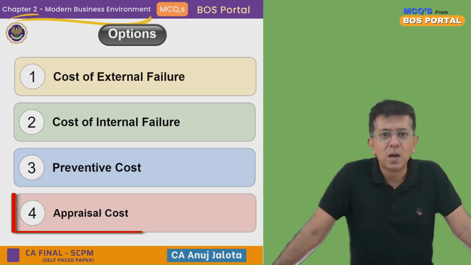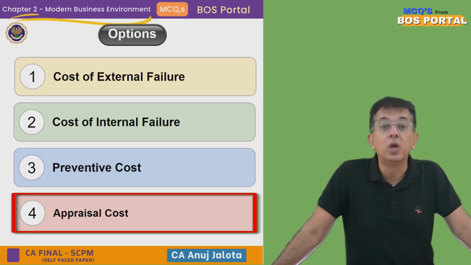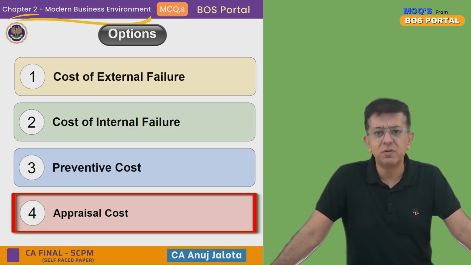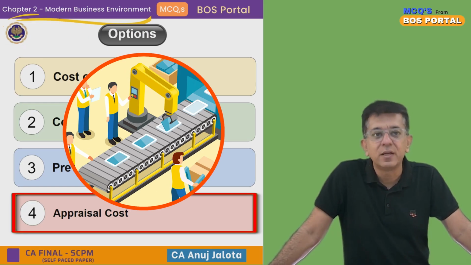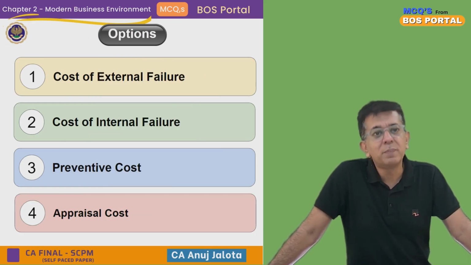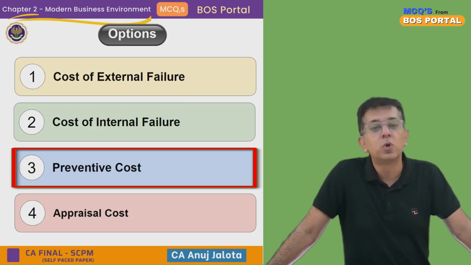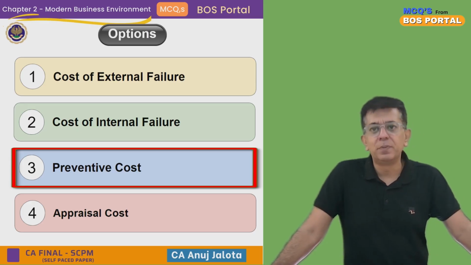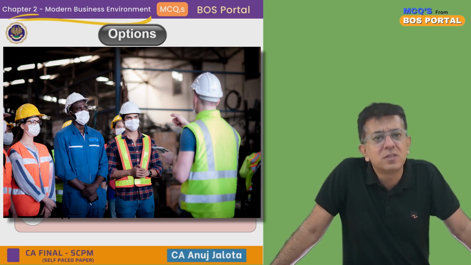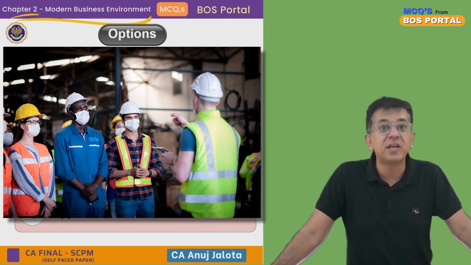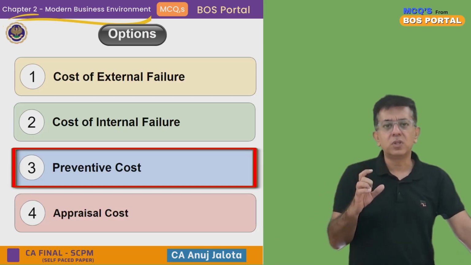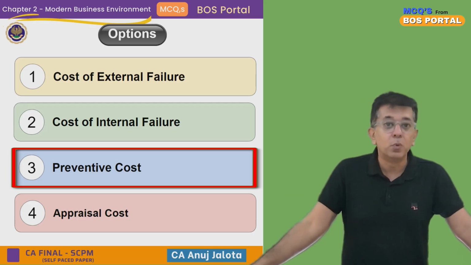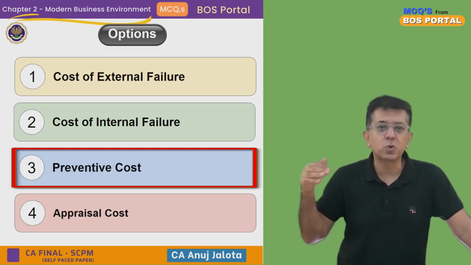Let me describe all these costs, starting from the last one. Appraisal costs are part of cost of good quality. These are the costs that we incur once a product is produced. Example, once a product is produced, we get it inspected. That is appraisal cost. What do you mean by preventive cost? This is also part of good quality only. These are the costs that help you to prevent bad quality. Example, giving training to the workers. This helps you to prevent any defective units. So third and fourth are part of cost of good quality. You need to be spending these costs more, so that you can decrease cost of bad quality.